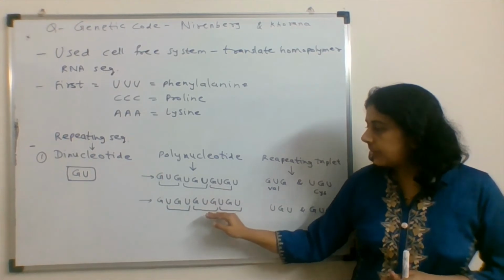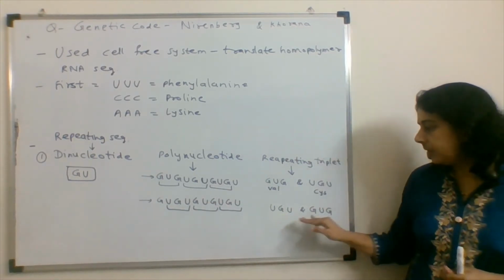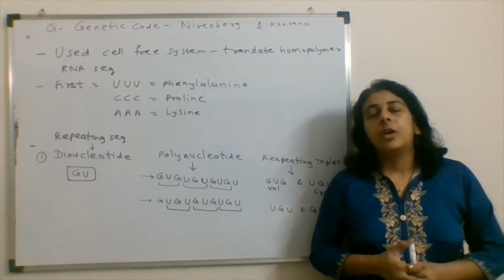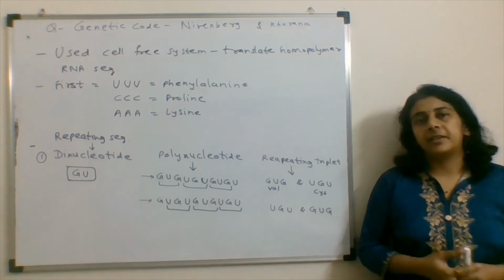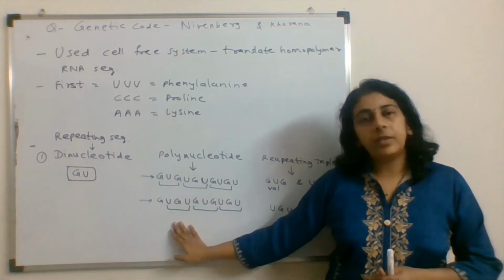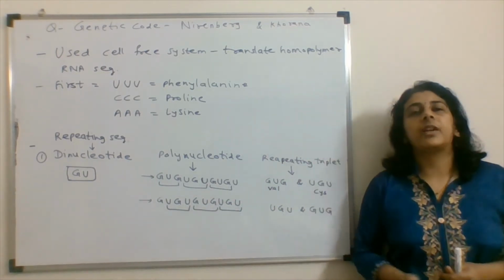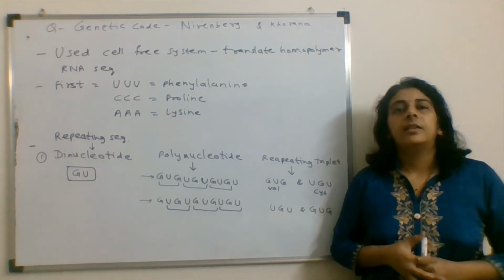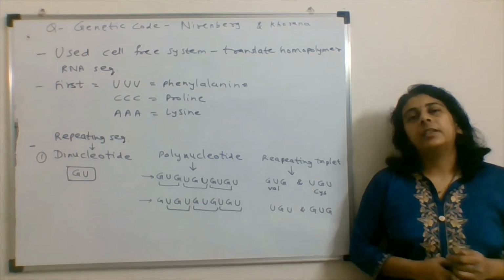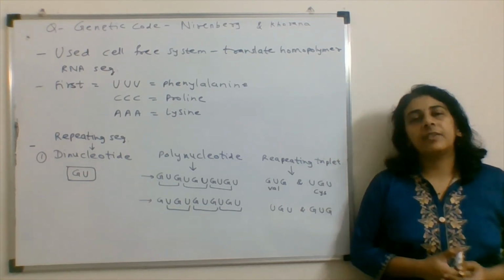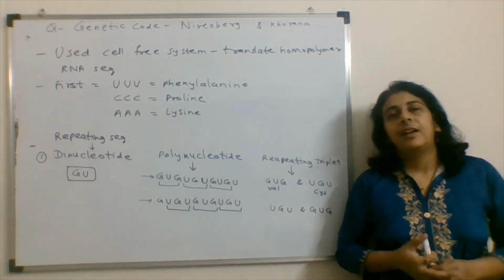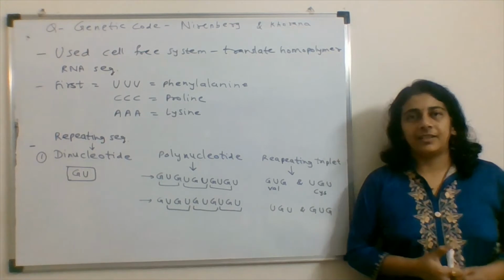Similarly, the same sequence can be read in this way, UGU and GUG. So vice versa, the same things can be obtained, and by comparing the results, we can come to the conclusion. So in this way, this is the example about dinucleotide. Similarly, trinucleotides and tetranucleotides were synthesized and they were allowed to synthesize the protein in an in vitro system or cell-free system. And in this way, Nirenberg and Khorana are known for deciphering the genetic code.